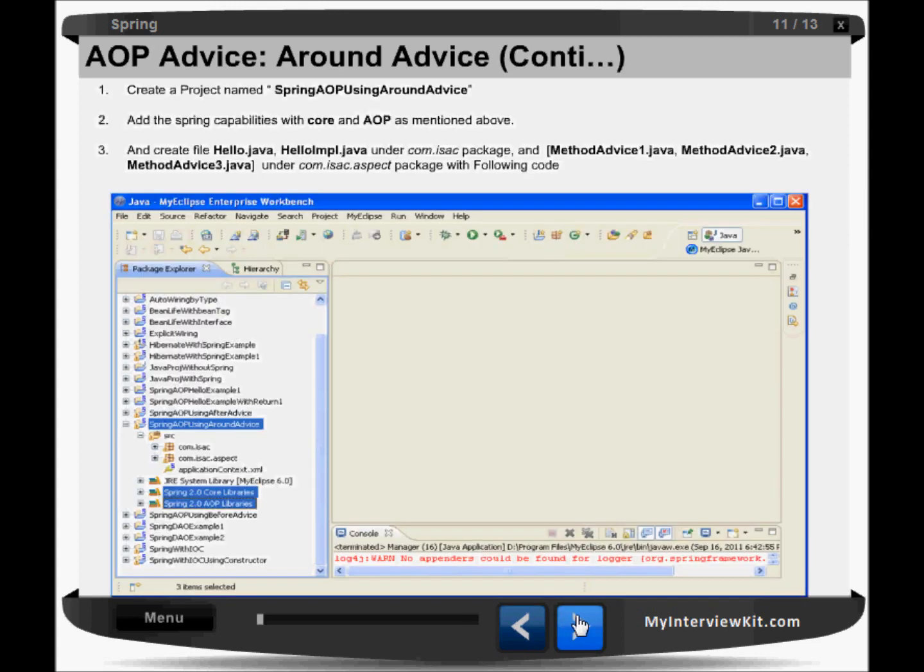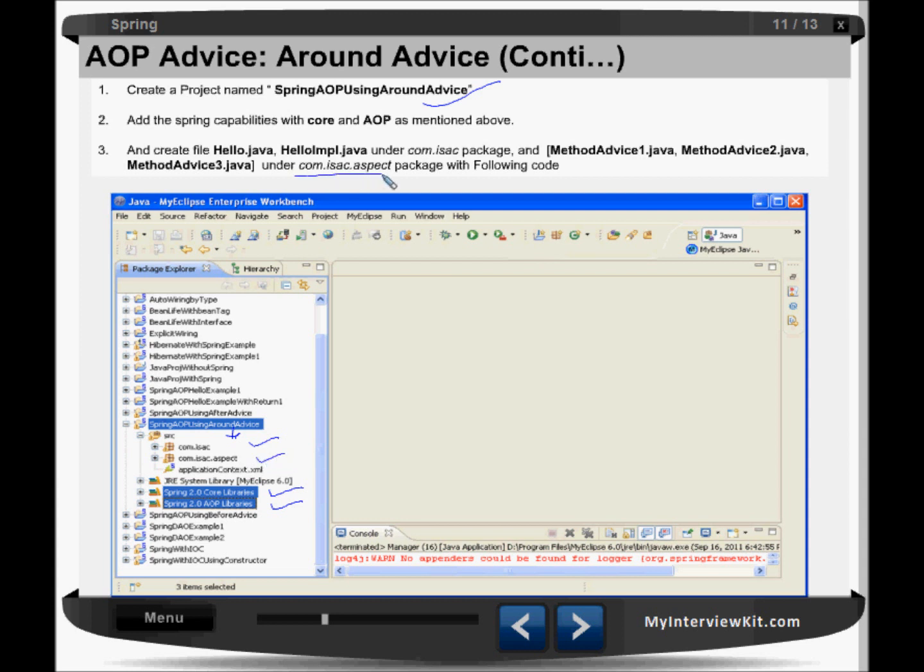Okay, so let us create a new project here. Just give the name of the project, Spring AOP using around advice. Same as before, right click here, go to MyEclipse, and add Spring capabilities, and add the core and AOP libraries here.